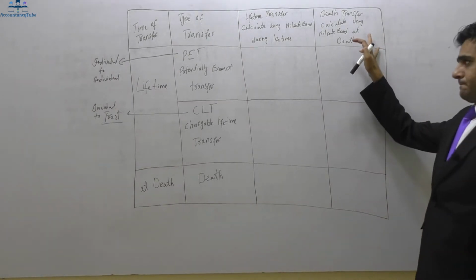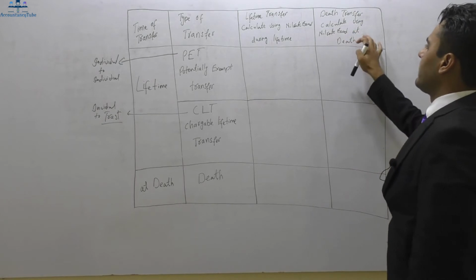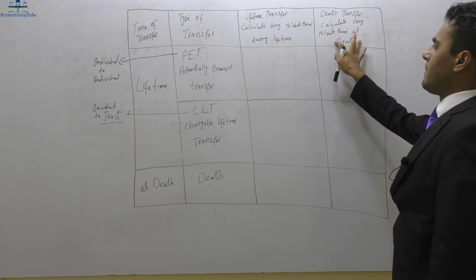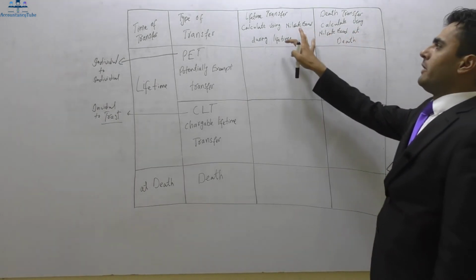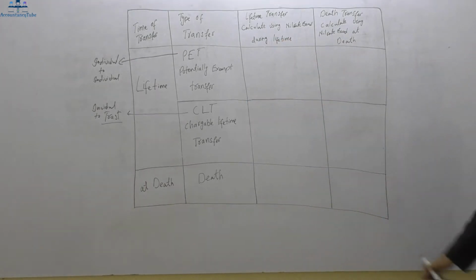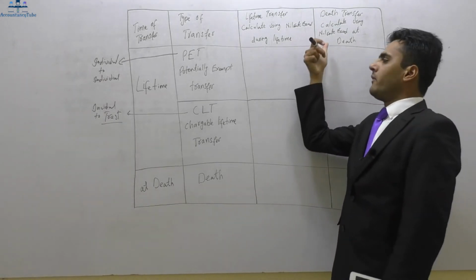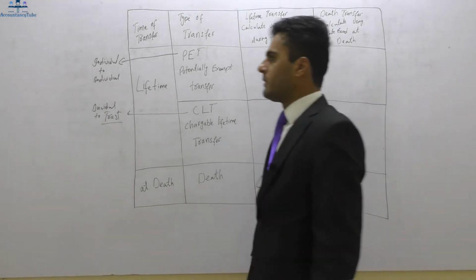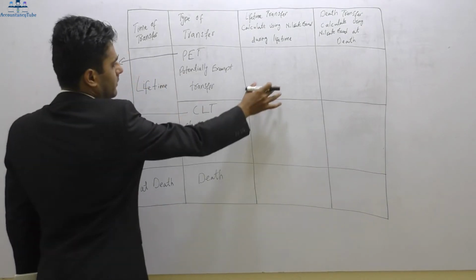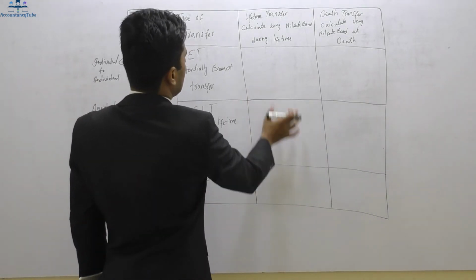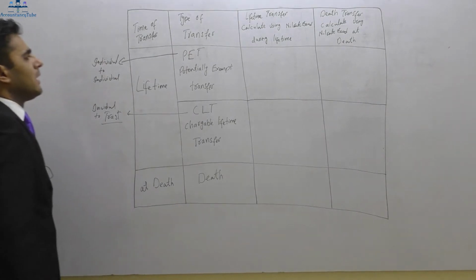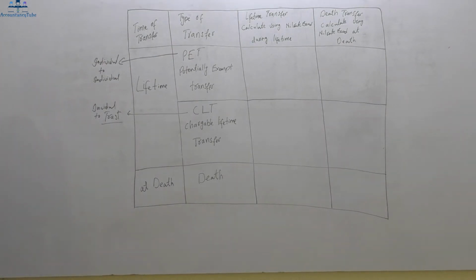Likewise for death as well, calculate using nil rate band, but there will be a different nil rate band at death. So there will be a separate nil rate band during lifetime, and there will be an additional nil rate band of £325,000 at death. So there will be two nil rate bands. One will be for lifetime, another will be for death. Right. So I've left this space to ask you a few questions, whether there will be a tax or not, and how it works.